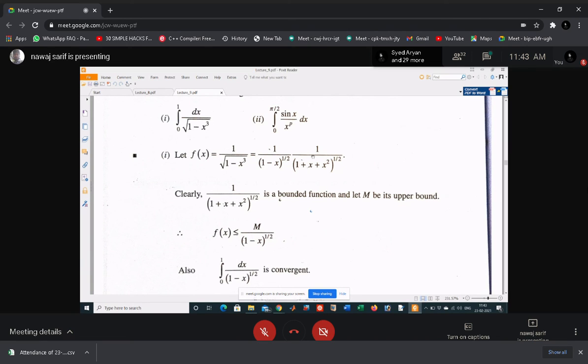And the definition of upper bound is, if f(x) is a function. Okay, just try to understand this definition. Okay, f(x) is the multiplication of these two functions.